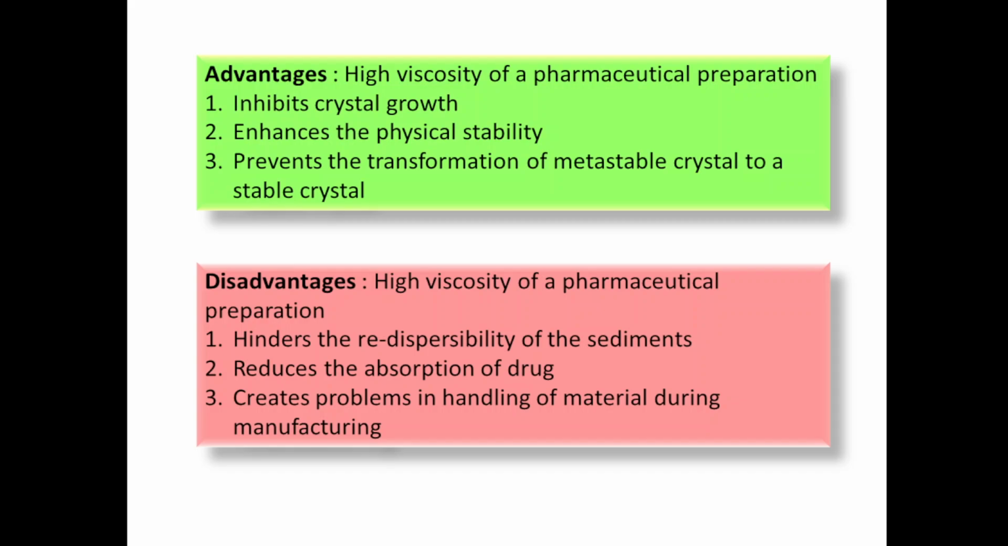So redispersibility is needed for uniform dosing of the suspension. If the suspension is highly viscous, then it is very difficult to redisperse the sediment, due to which a uniform dose is not given. If a uniform dose is not given, then there will be less absorption and less bioavailability, and whatever therapeutic effect is needed is not obtained from the pharmaceutical or herbal formulation. This is the disadvantage in case of suspension.